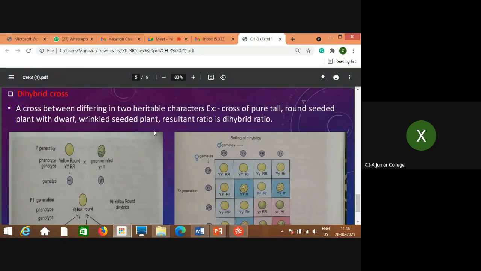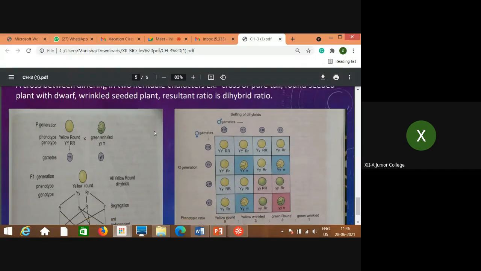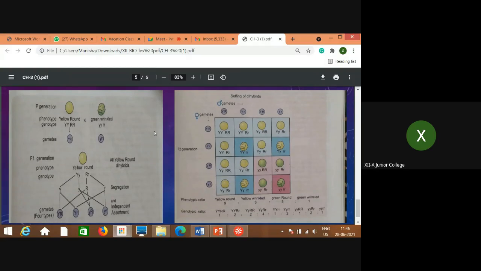And what is the dihybrid cross? Cross when two characters are considered in a crossing. Here, suppose pure tall and round seeded plants with dwarf wrinkled seeded plants are considered. Okay, so this is what?